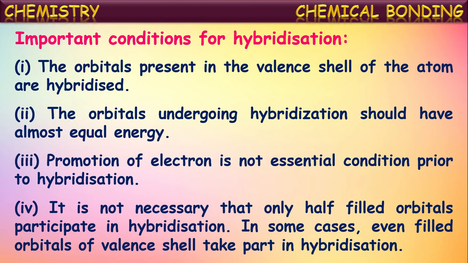If they are in the valence shell, they may participate, whether they have a single electron or paired electrons. There is no necessity to have only a single electron. Completely filled atomic orbitals may also participate, but they should be in the valence shell.